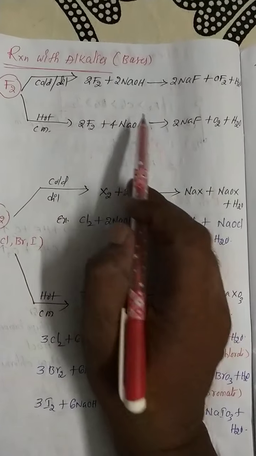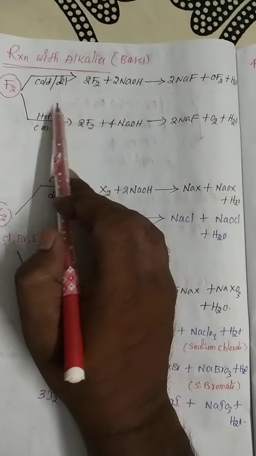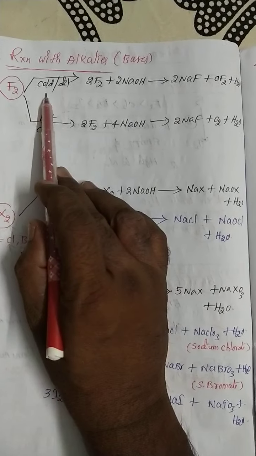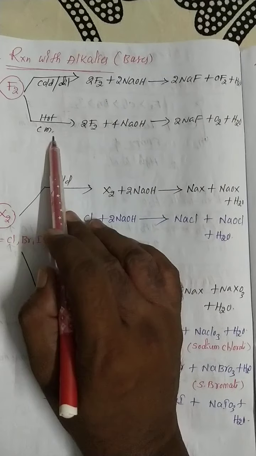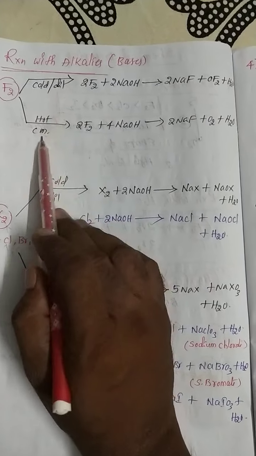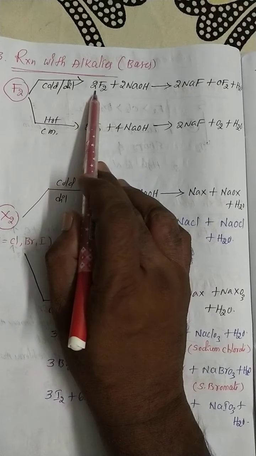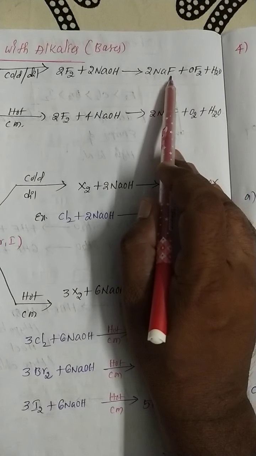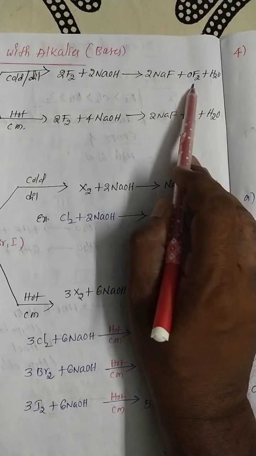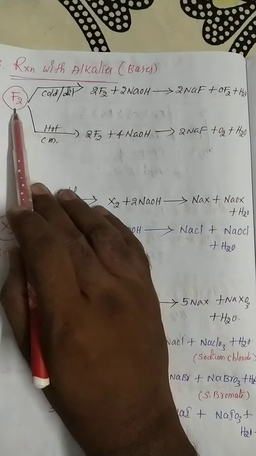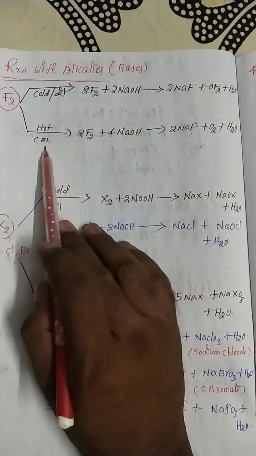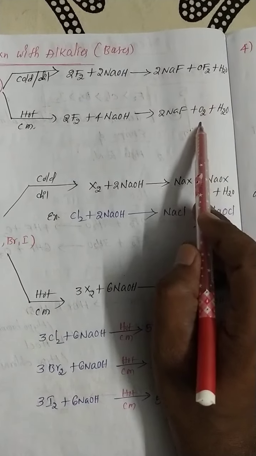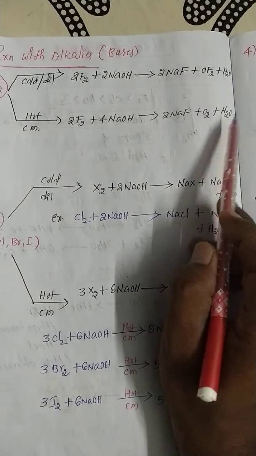Next, reactions with alkalis, which is nothing but bases. Fluorine easily reacts with two kinds of alkalis: dilute conditions and concentrated conditions, which is nothing but cold and hot. When fluorine reacts with dilute NaOH, what are the products? Sodium fluoride, oxygen difluoride and water. But when fluorine reacts with concentrated NaOH, the same sodium fluoride forms, but instead of OF2, oxygen is released, and water is also released.